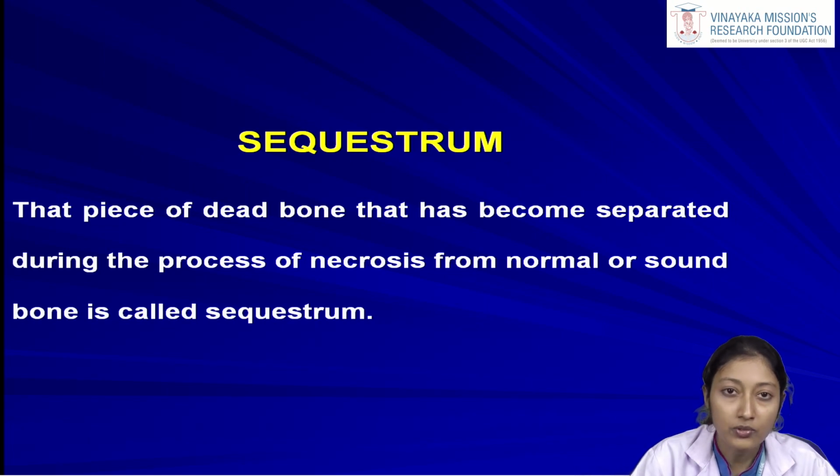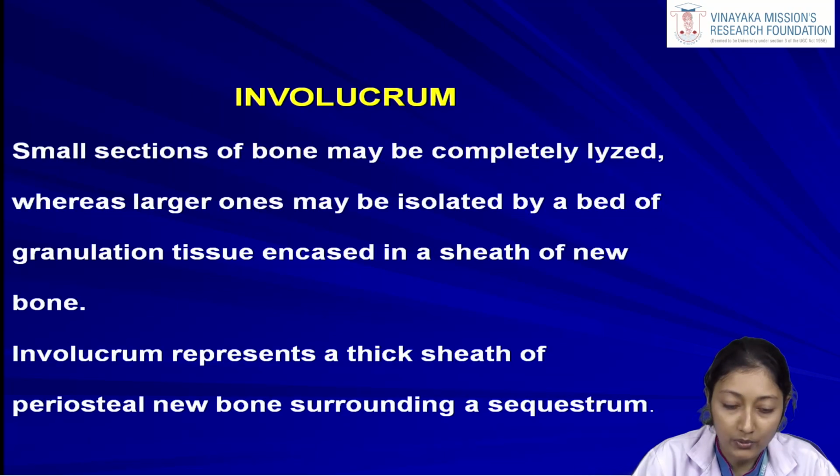During the course of jaw osteomyelitis, the piece of bone which is already in the pathology becomes necrosed and starts separating itself from the surrounding healthy bone. This dead bone is known as the sequestrum. Then what is involucrum? Small sections of the bone may be completely lysed, whereas larger ones may be isolated by a bed of granulation tissue encased in a sheath of new bone.